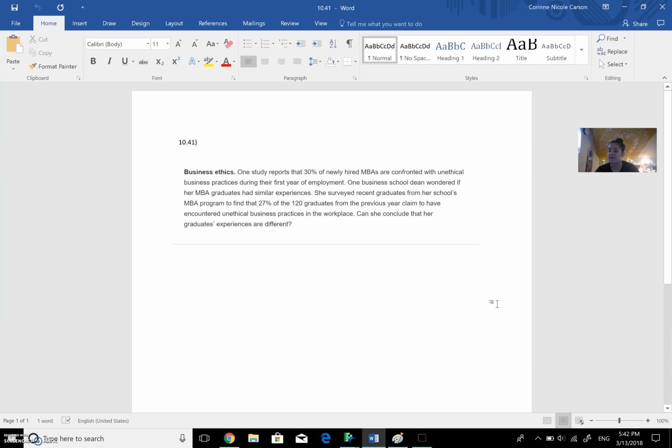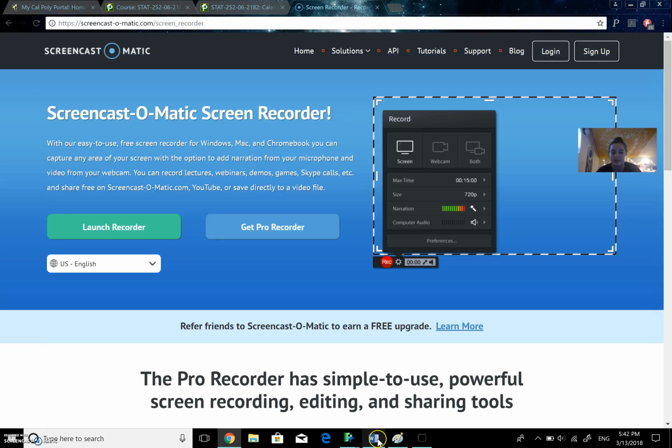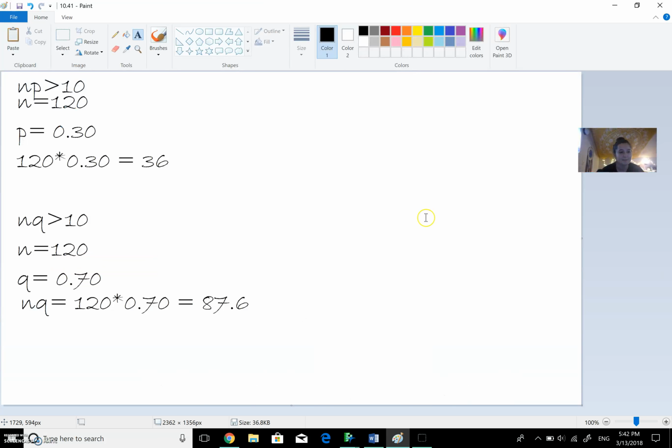For the first one, I did my success and failure condition. This is for success, which would be np has to be greater than 10. n is the size of our sample, and p is the probability, which they give us as 30%. All I do is multiply them. So 120 times 0.3 is 36, which is greater than 10, so that is checked. This is for failures.